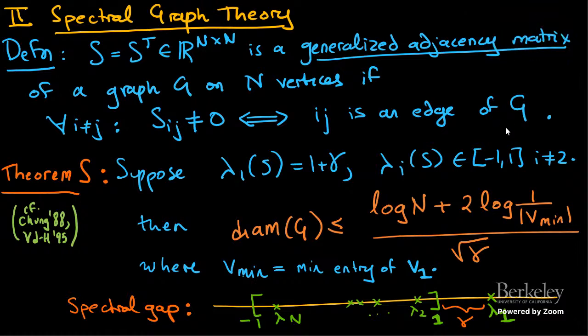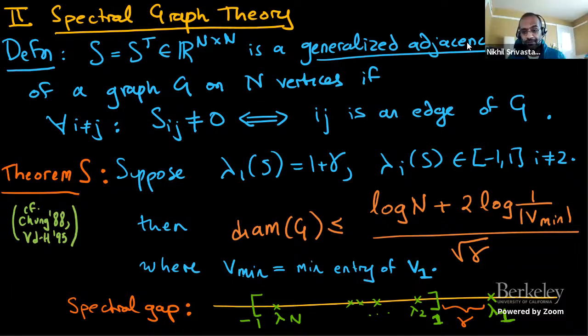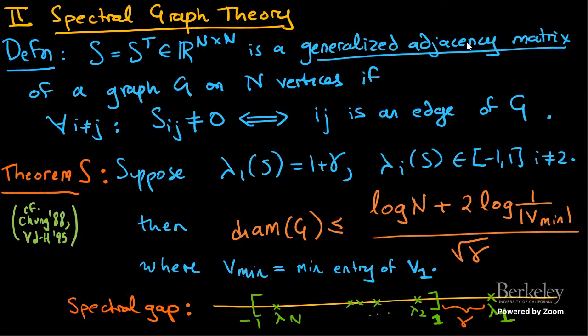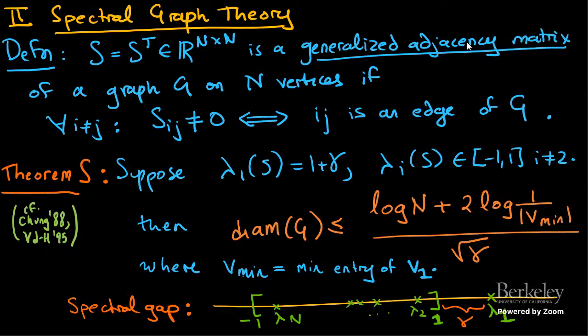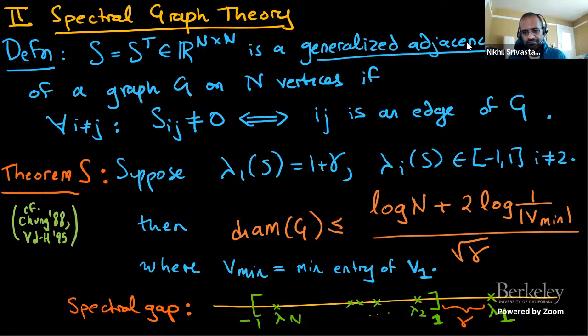Sorry, is v min defined using the sign or not? Absolute value, minimum absolute value. Okay. So in particular, if one of the entries is 0, this doesn't give anything. Yeah. You need the top eigenvector to have all non-zero entries for this to be not vacuous.